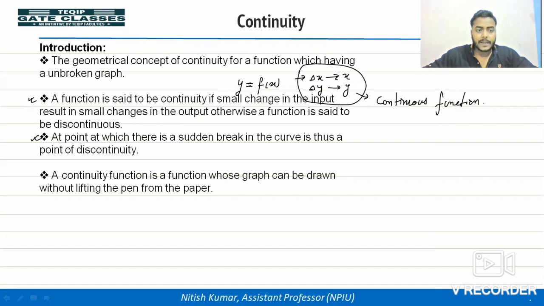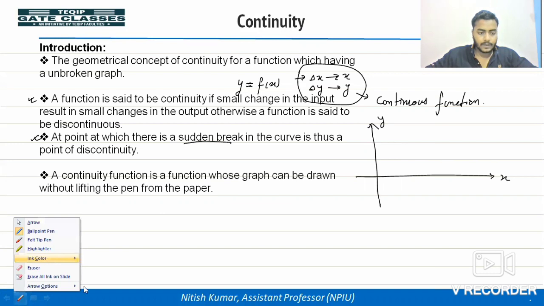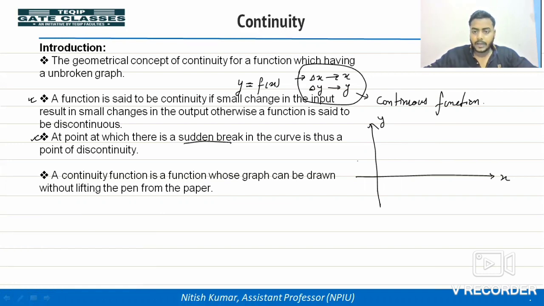Next definition: a point at which there is a sudden break in the curve is a point of discontinuity. Let's see. This is a graph between x and y, and you are getting a function like this.